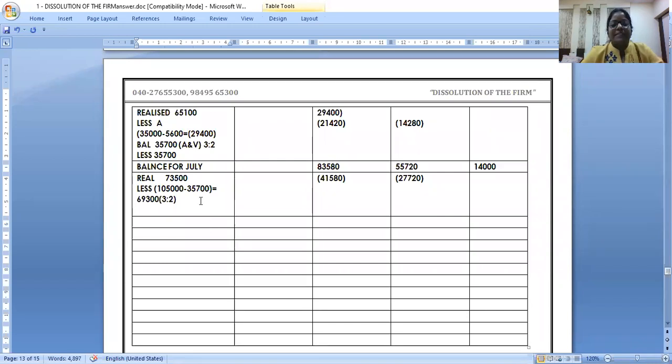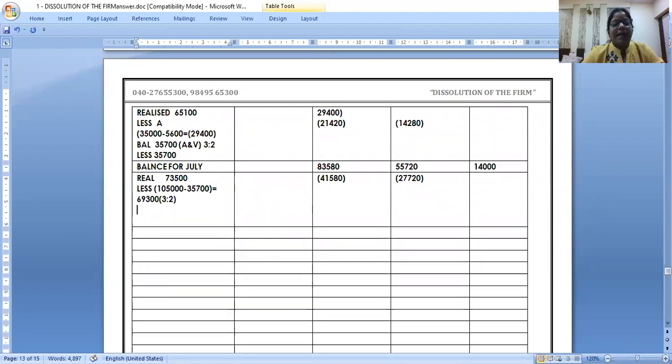Now don't balance now. Come down after doing this. What is your balance now? Out of 73,500 you have distributed 69,300. Yes, good, good, good. All calculations are correct. Appreciated, all of you.